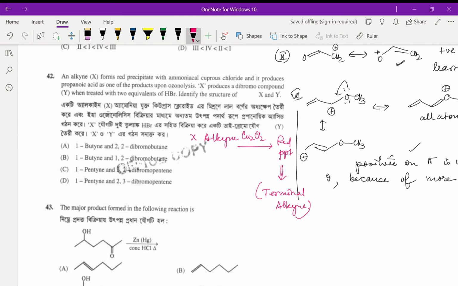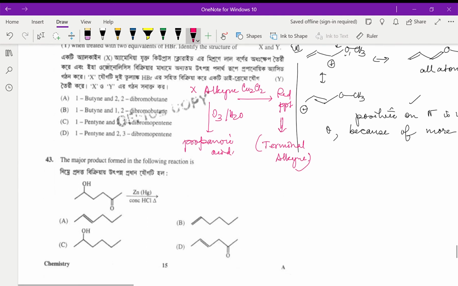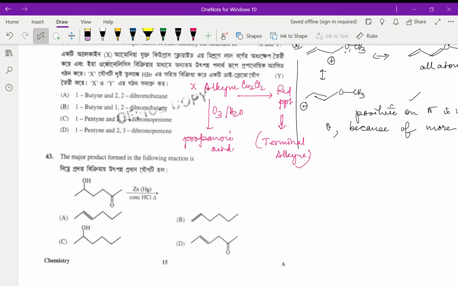Okay, and now it is also saying that on doing ozonolysis, that is oxidative ozonolysis, it is forming propanoic acid. Now, keeping these two facts in mind, then we will say obviously there is a 3-carbon chain, and after that there is a C triple bond CH.